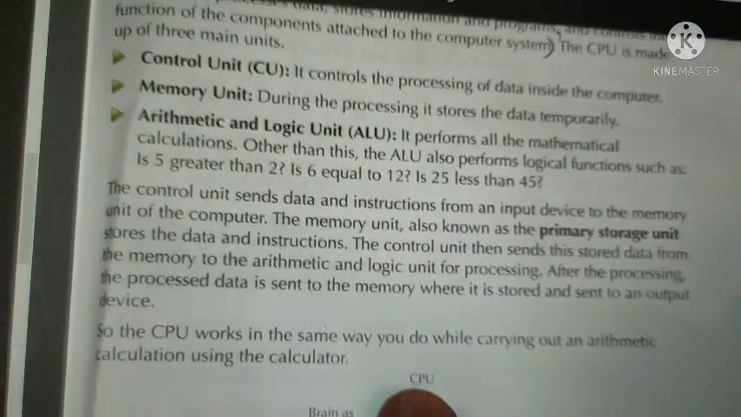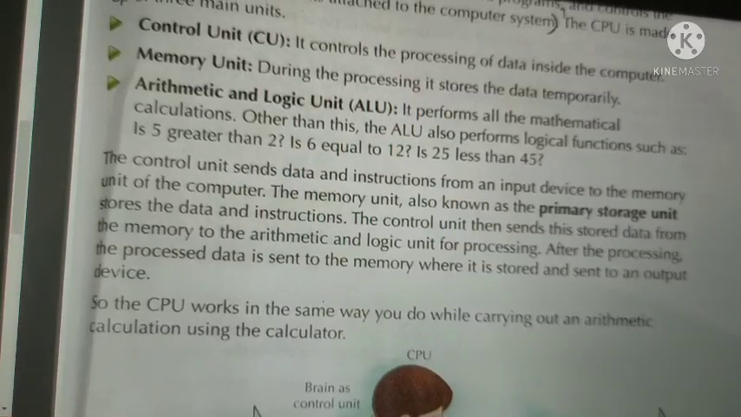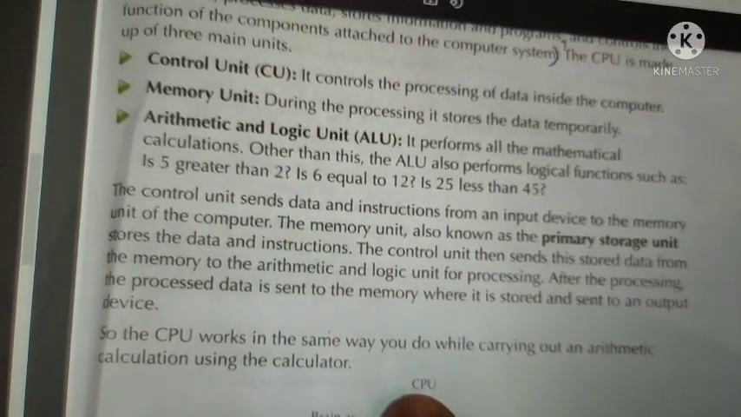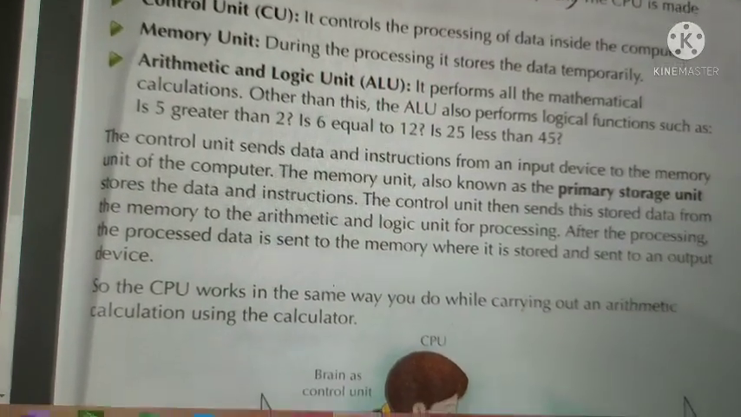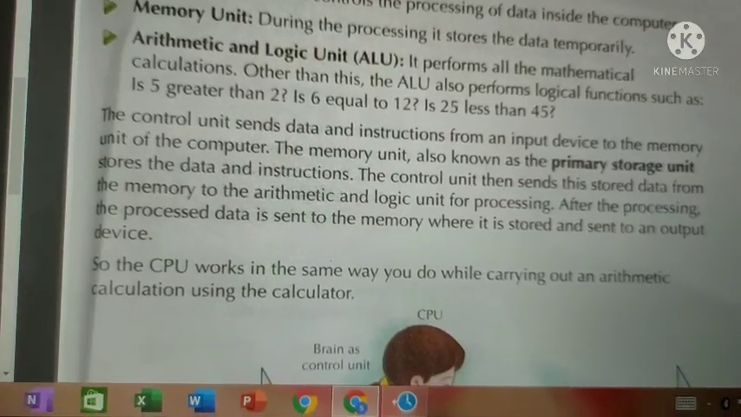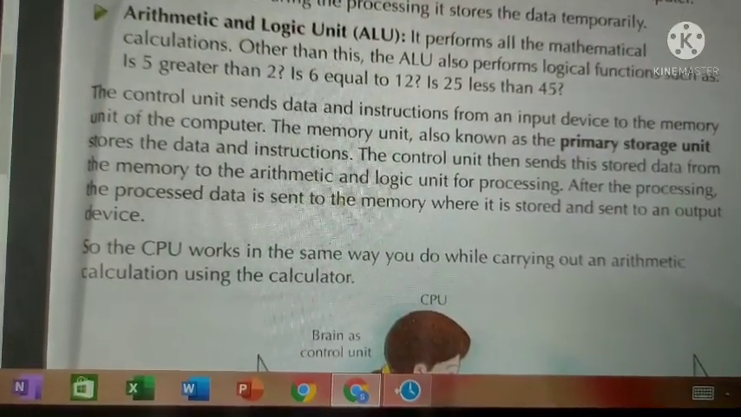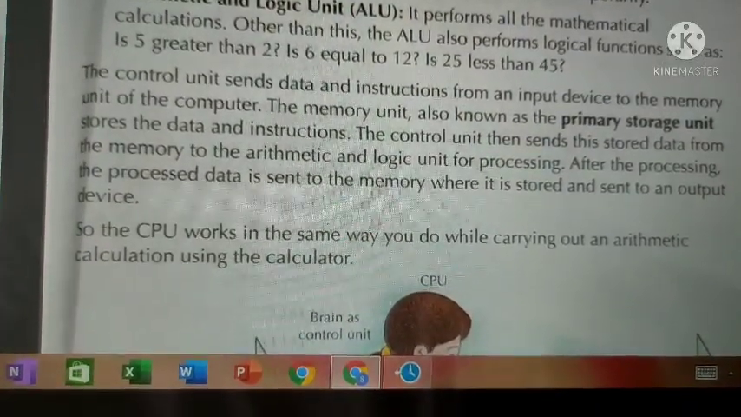So 3 units are there. These 3 units are the main thing. Inside the CPU, there are 3 units. CPU is divided into 3 units, whatever you want, you can say. What are the units? Control unit, memory unit, arithmetic and logic unit. That's it. Next, the control unit sends data and instruction from the input device to the memory unit of a computer.